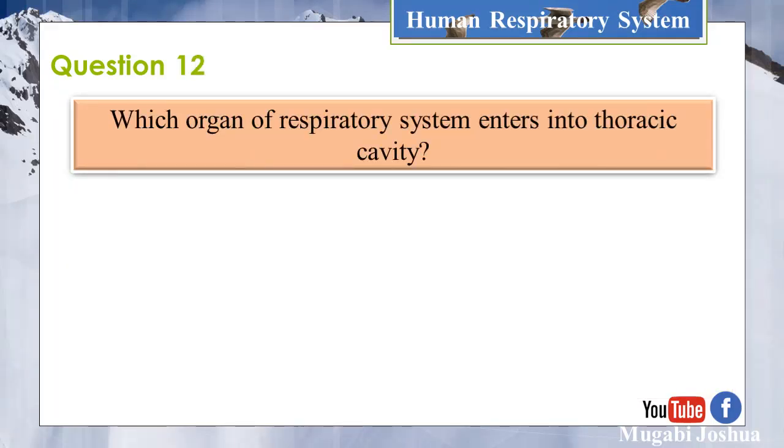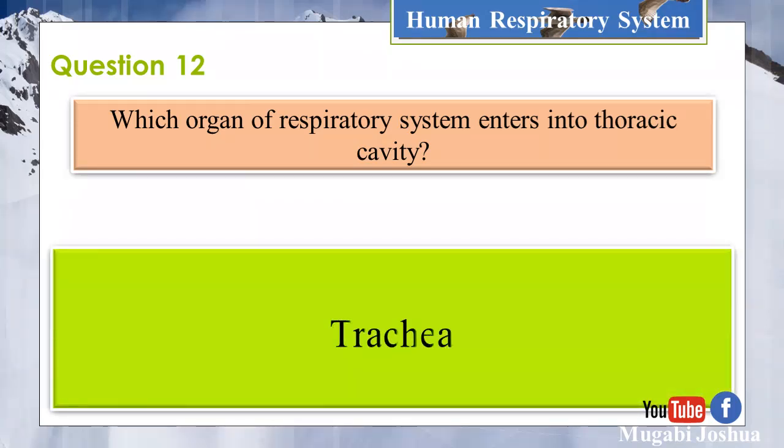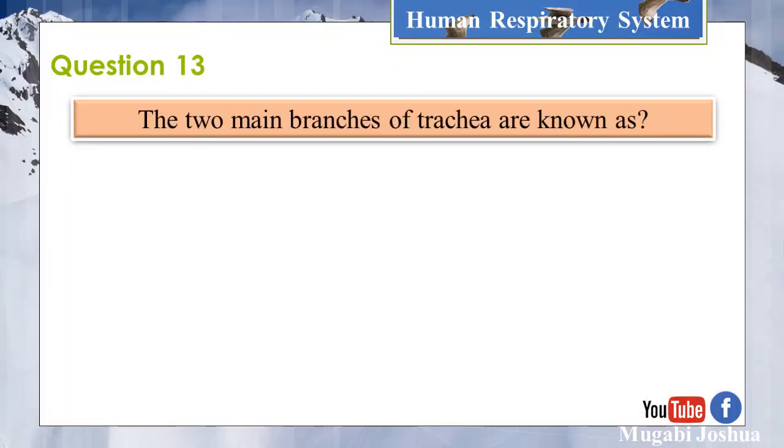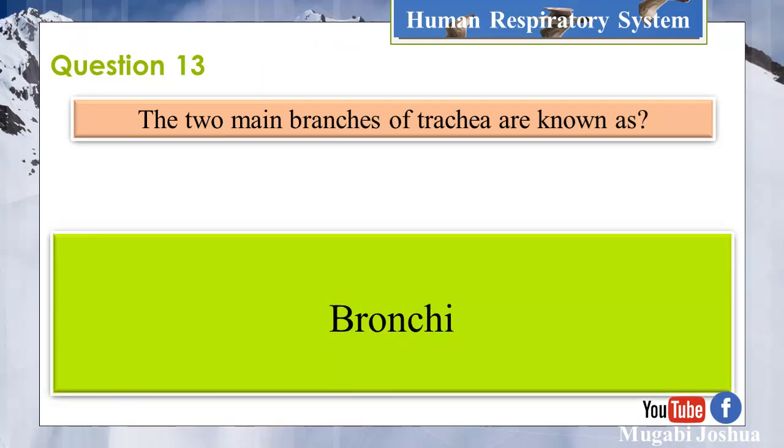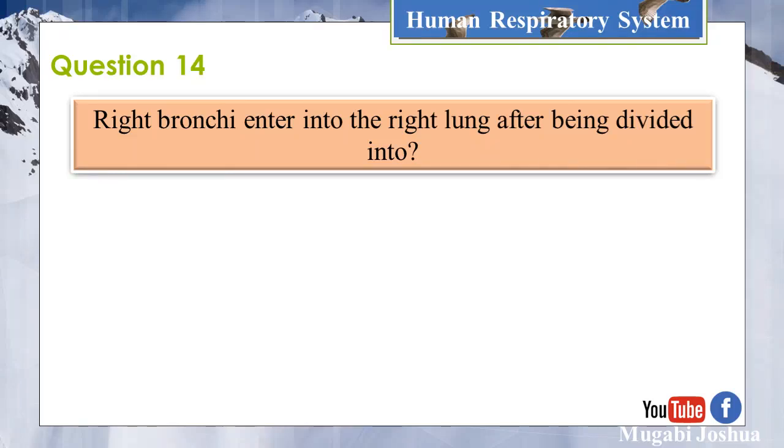Question 12. Which organ of respiratory system enters into thoracic cavity? Trachea. Question 13. The two main branches of the trachea are known as bronchi. Question 14.